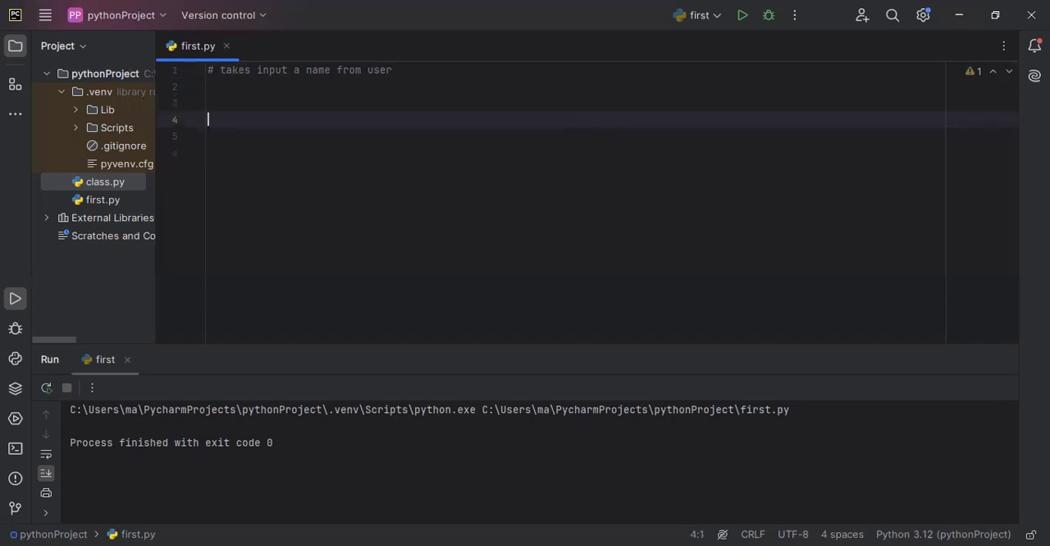So I'm making a program which takes a name as input from the user, right? For that, I have a variable, name equals, and for taking input I am using a function which is input. Actually, what is a function?